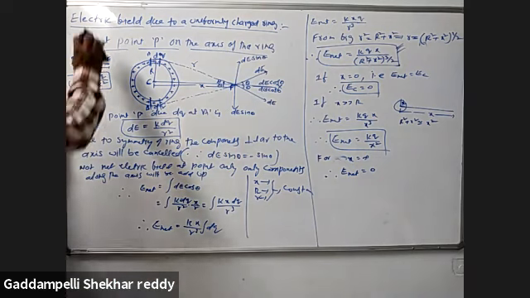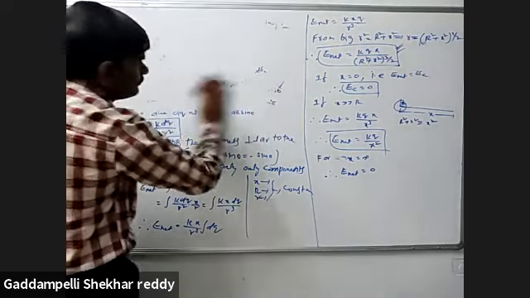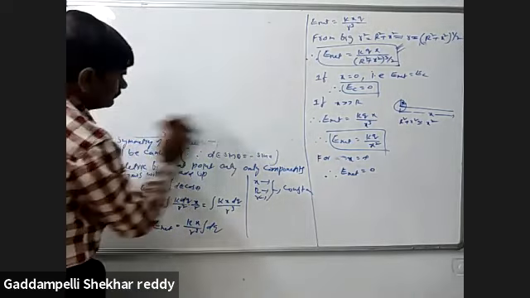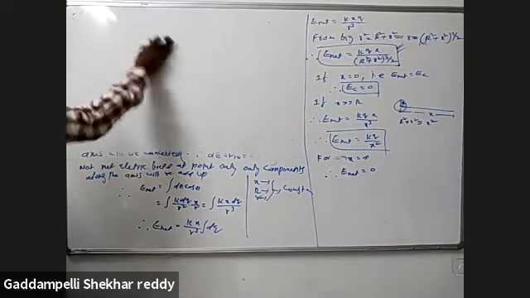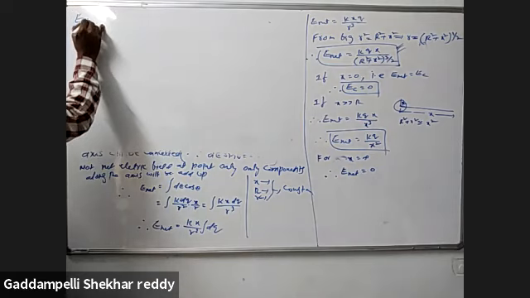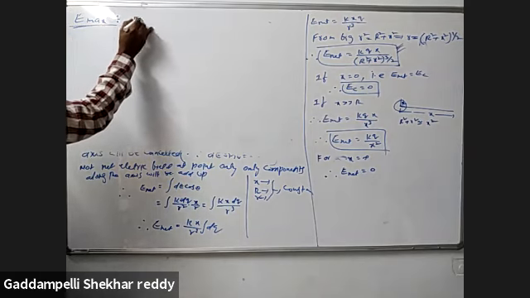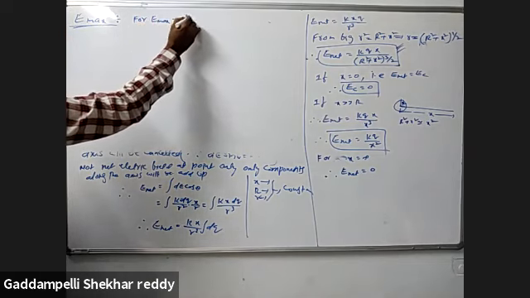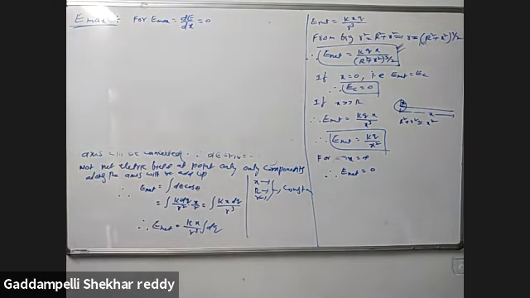Next, E max. For E max, dE by dx is equal to 0. dE by dx is equal to 0.